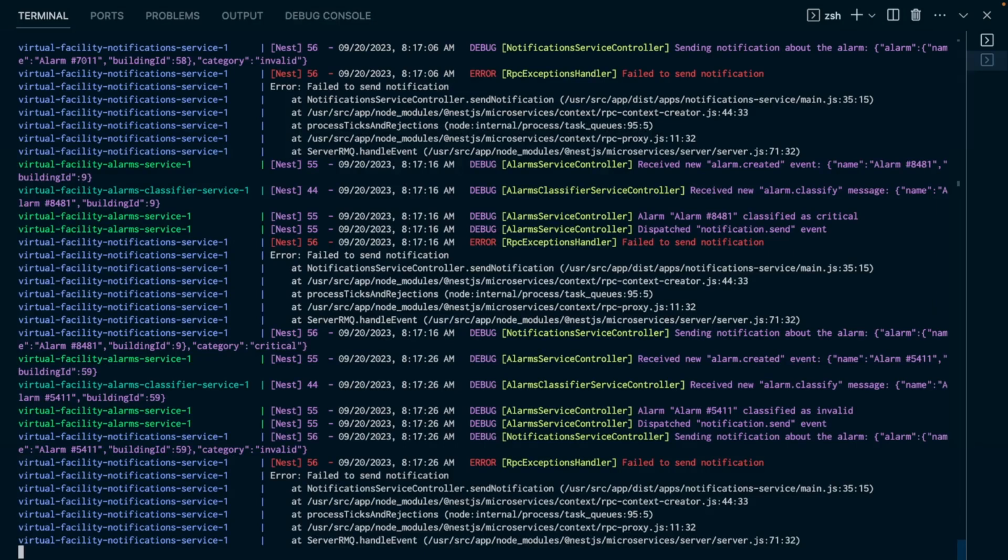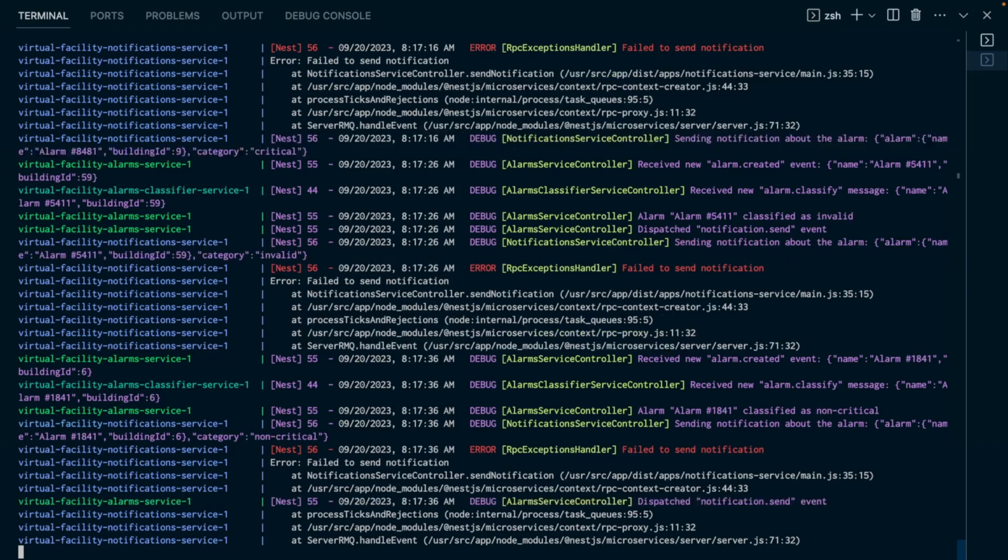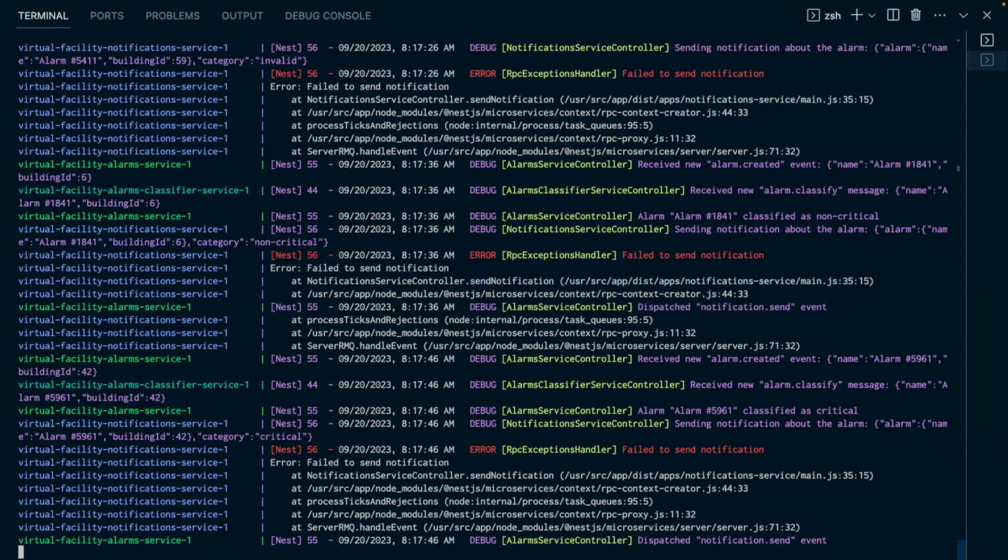So it seems that our messages are still not immediately redelivered to the consumer service. But why is that? Well, in RabbitMQ, non-acknowledged messages are not deleted from the queue and are redelivered to the consumer service when the consumer service restarts, which means that in order to see messages being redelivered to the notification service, we need to restart it. To trigger a restart, let's simply update the notification service controller file and save it.